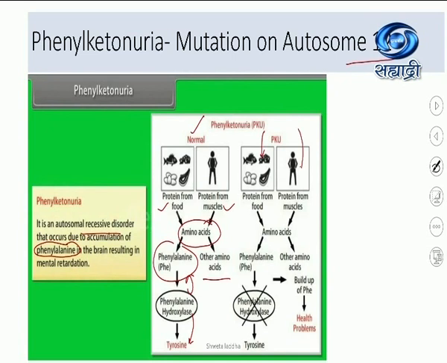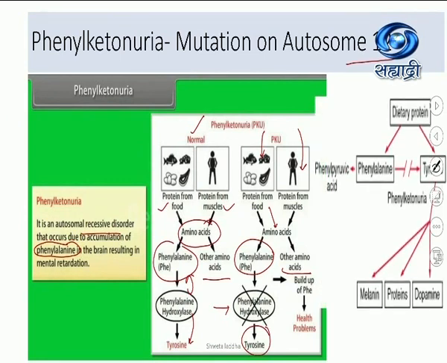A person who is having a genetic disorder on autosome number 12 eats protein in his food, he has protein in his muscle, this protein breaks down to form amino acids, many other amino acids are formed, and phenylalanine is also formed. These people are deficient of the enzyme phenylalanine hydroxylase. This enzyme is not formed in their body. So if phenylalanine hydroxylase is not formed in the body, this phenylalanine cannot be digested, and tyrosine cannot be formed.